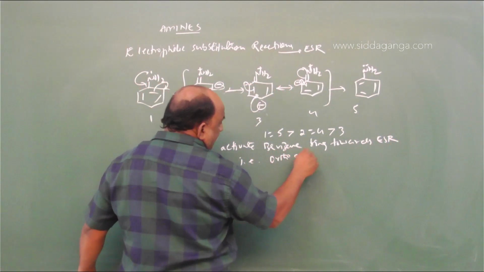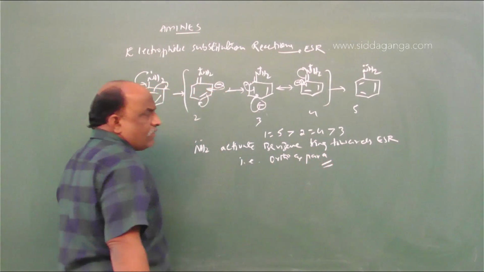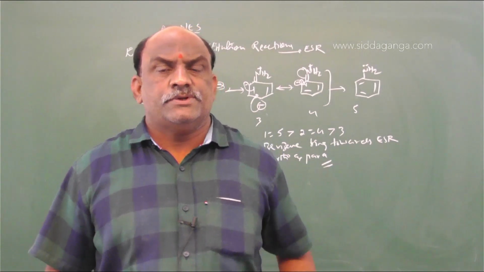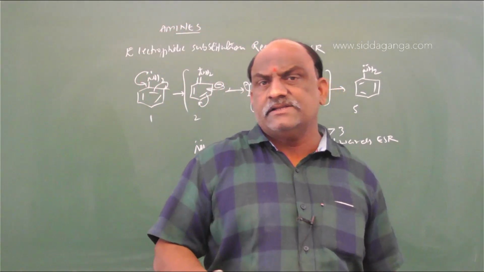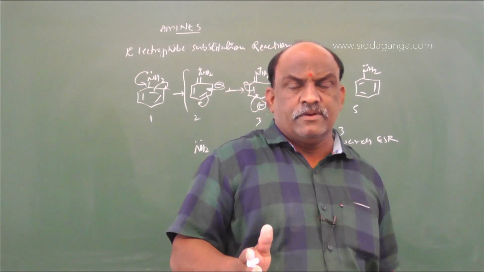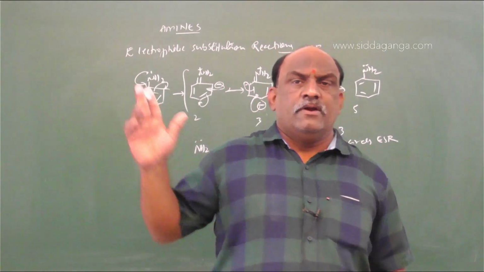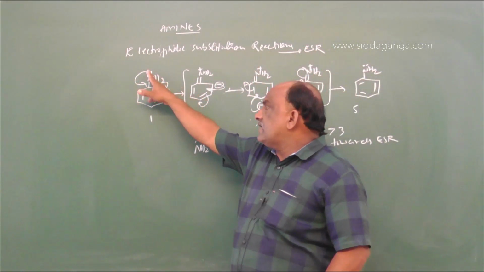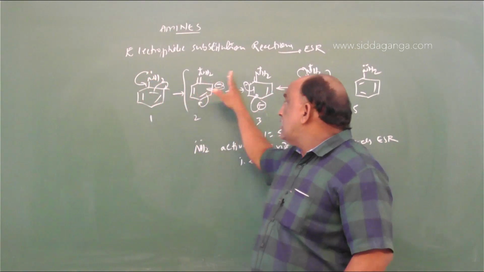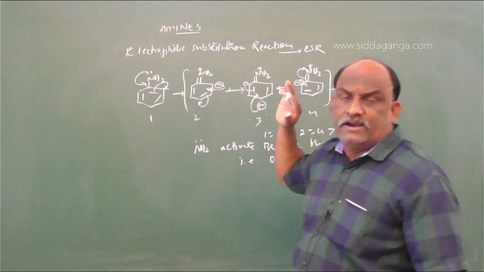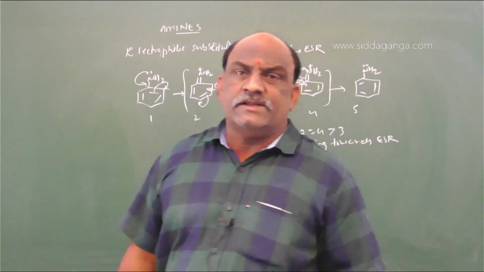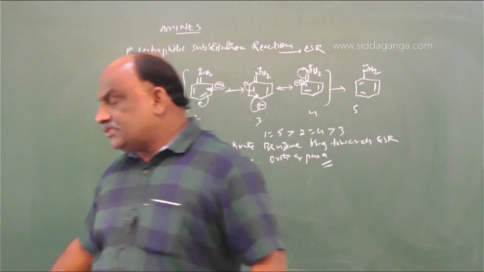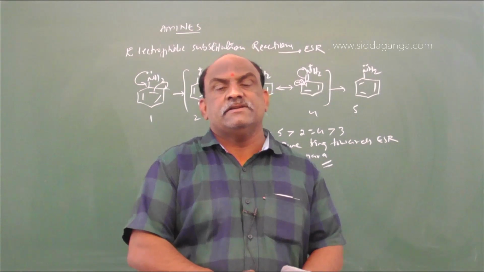So make a note, my dear students, electrophilic substitution reactions in aniline take place at the ortho position as well as the para position, not the meta position. Meta position is not possible because the lone pair present on the nitrogen atom is in conjugation with the benzene ring. Then ortho and para positions have more electron density. On this account, aniline undergoes electrophilic substitution reactions, with substitution at the ortho position as well as the para position.